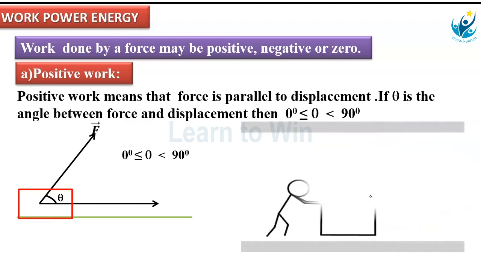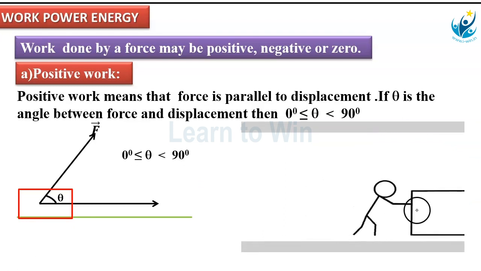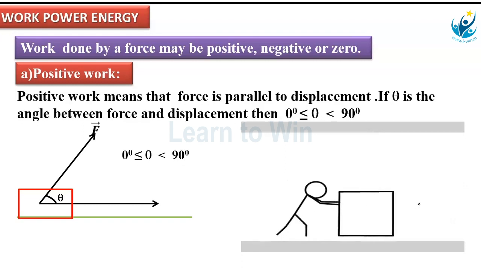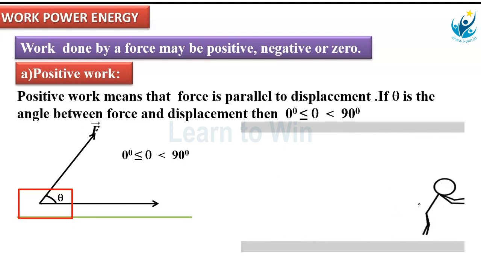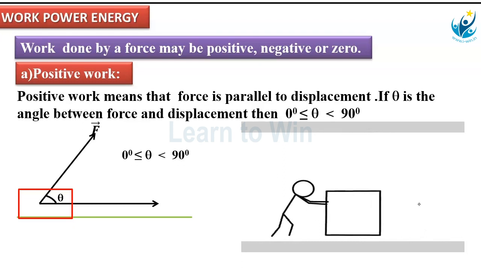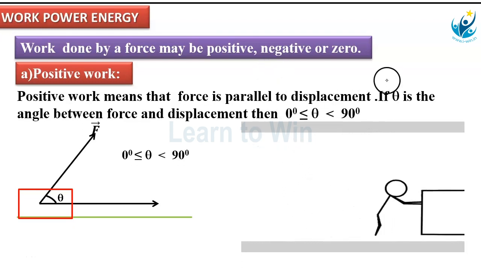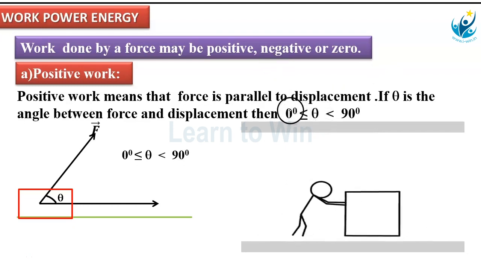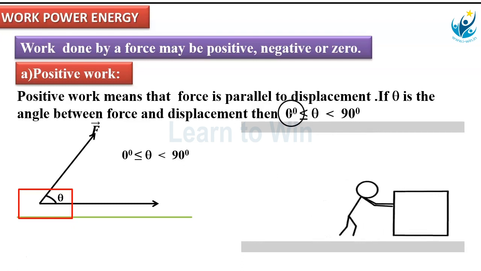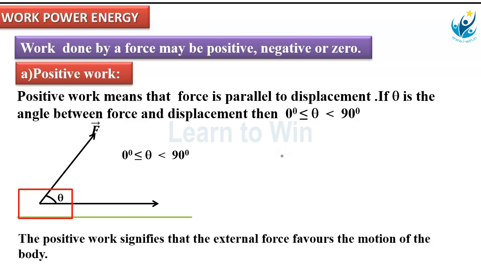Next, observe this animated picture. Along the direction of force applied, the object is displacing. Object is displaced along the direction of force applied. Means when force and displacement are parallel to each other, in this case, this theta becomes 0. Theta is equal to 0. When theta is 0, cos 0 is plus 1. Means work done becomes positive. So this is a positive work done example.